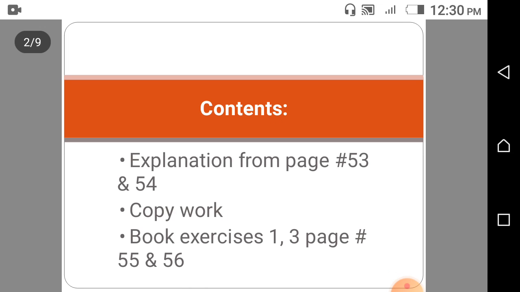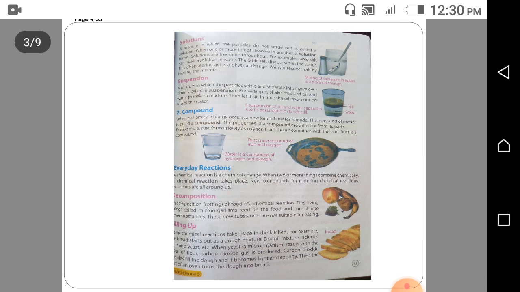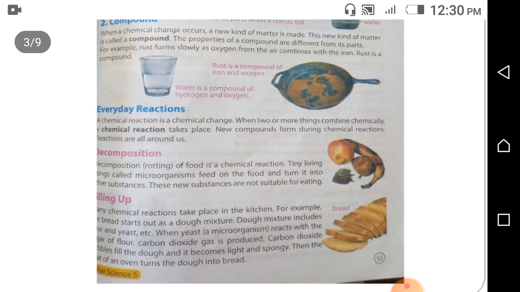I have explained to you till page number 52 in the classroom. In this presentation I will give you explanation from book page number 53 and 54. After the completion of explanation I will give you copy work which you have to do in your copies, and after this you have to do book exercises number 1 and 3 from book page number 55 and 56. Now open page number 53 in your books.